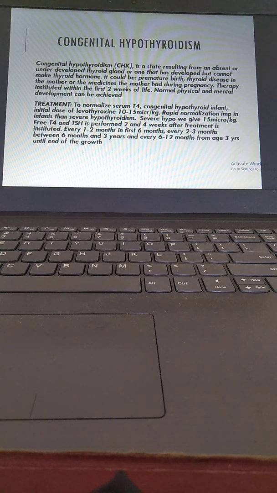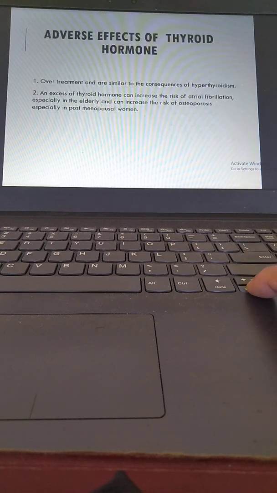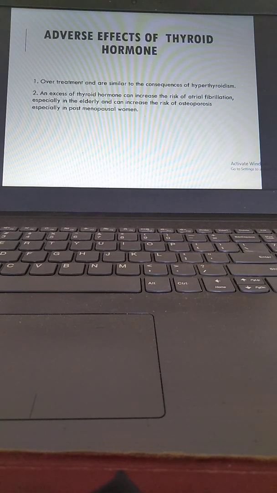Rapid normalization is important in infants with severe hypothyroidism. For severe hypothyroidism, we give 15 microgram per kg. Free T4 and TSH are performed 2 to 4 weeks after treatment is instituted. Then every 1 to 2 months in the first 6 months, every 2 to 3 months between 6 months and 3 years, and every 3 to 4 months between 3 and 6 years, then 6 to 12 months from age 3 years until the end of growth. So this schedule we have to follow for how we can treat and how we should check the T3, T4, TSH levels.